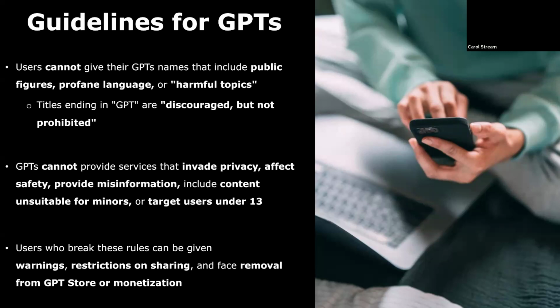The GPTs themselves are forbidden from providing services that invade privacy, seriously affect the safety of others, deliberately provide false information, include content unsuitable for minors, and specifically target users younger than 13. Users who break these rules can be given warnings, restrictions on their sharing privileges, and removal from the GPT store or monetization.